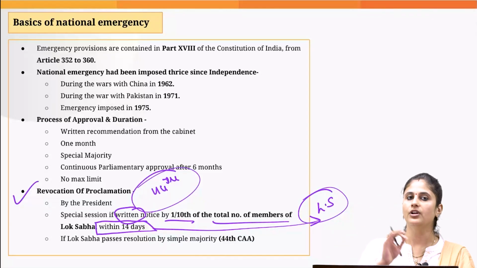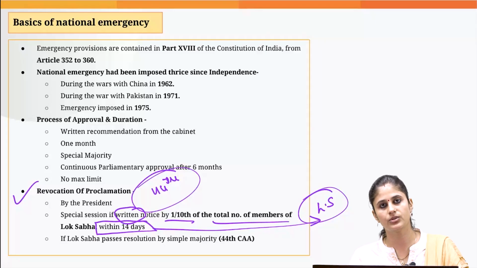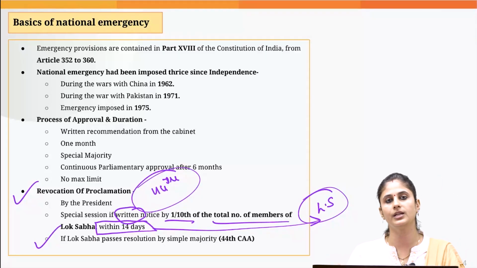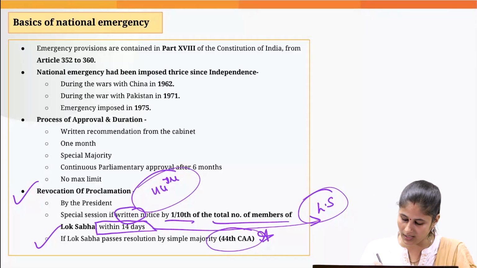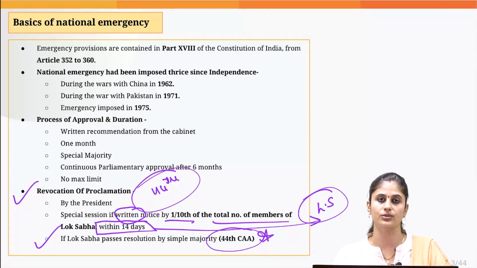If Lok Sabha passes a resolution backed by simple majority, then the president has to revoke the national emergency. As you can see, this safeguard was introduced by the 44th Constitutional Amendment Act.